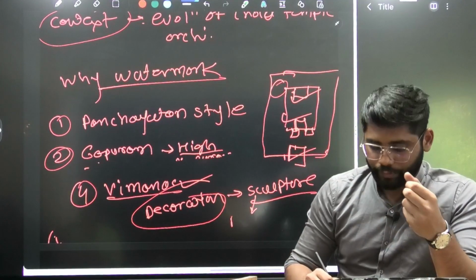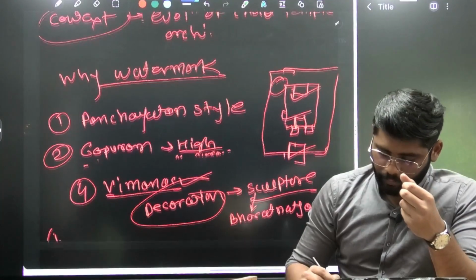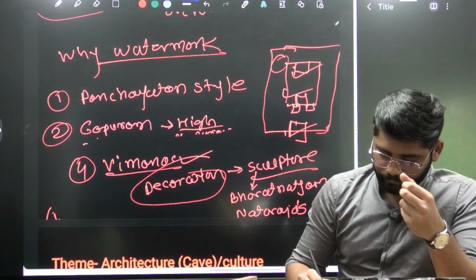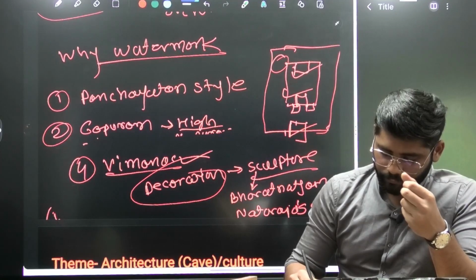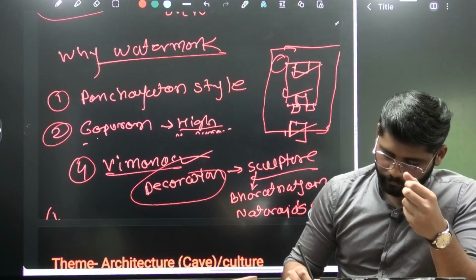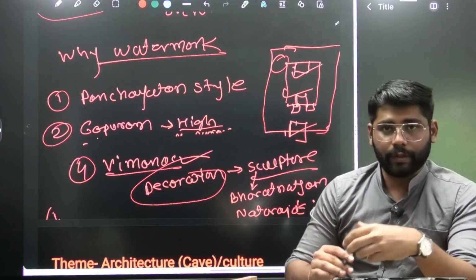They show Bharatanatyam, and then Nataraja statues or idols. This aspect we can mention here.